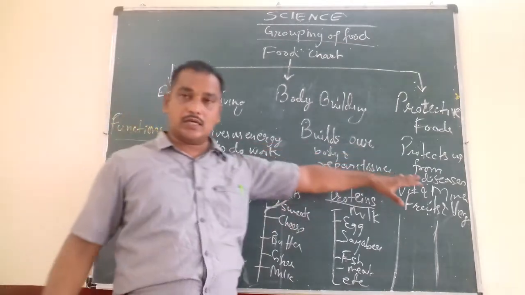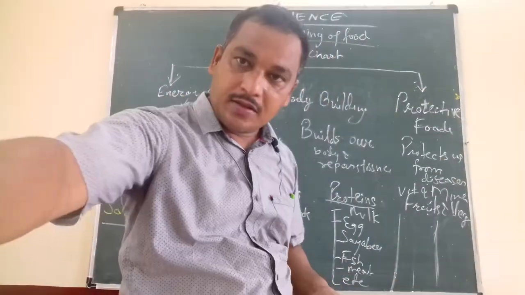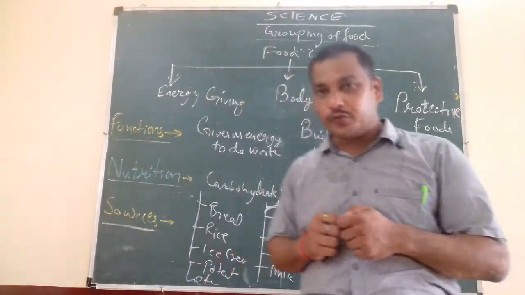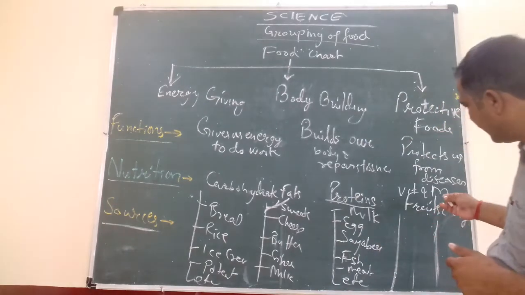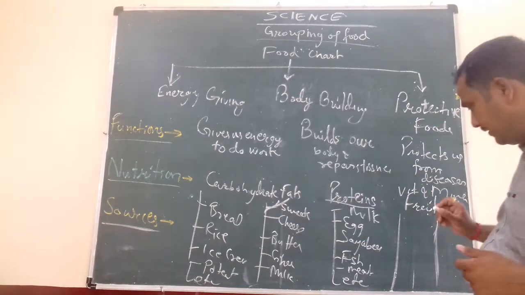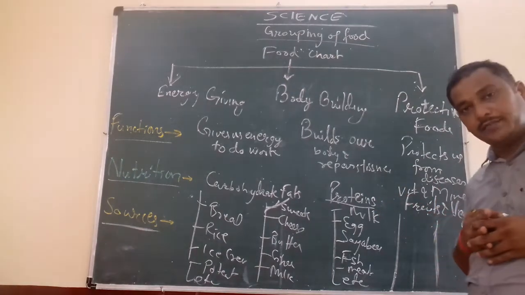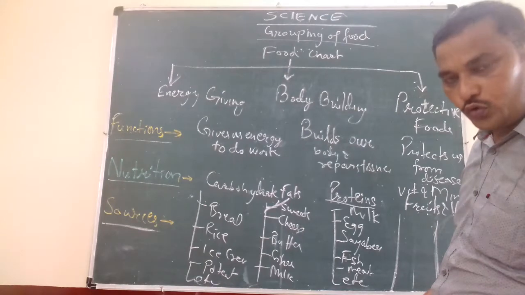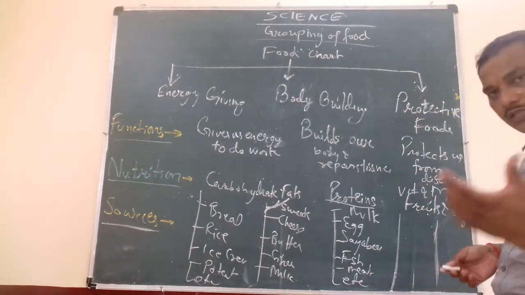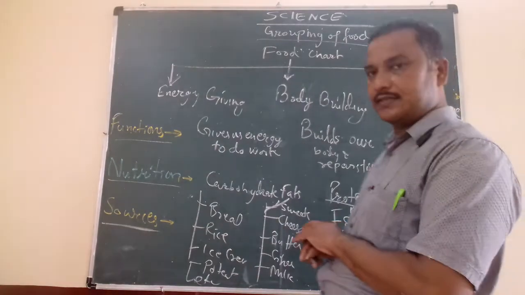Now similarly, the third group of food items, what is that? The third group of food items is protective foods. Which nutrients are we getting? Vitamins and minerals. Fruits and vegetables are a rich source of vitamins and minerals. So you must take a lot of fruits which are available in the shops, and vitamin C, these days you are taking much intake to prevent yourself from any disease, right?